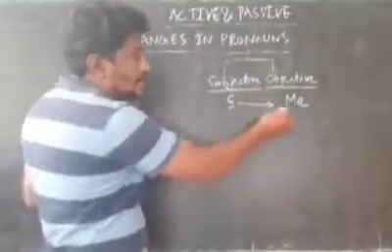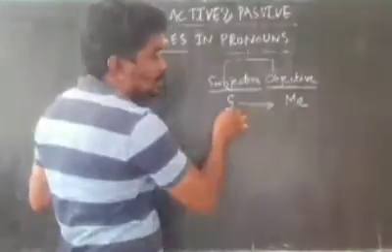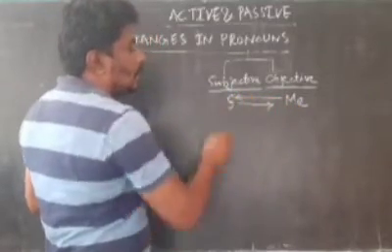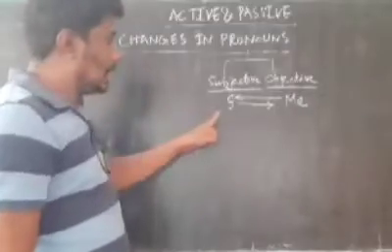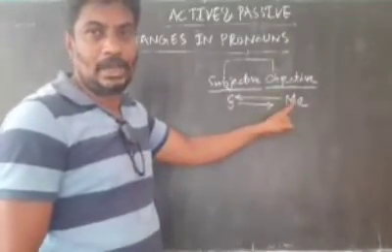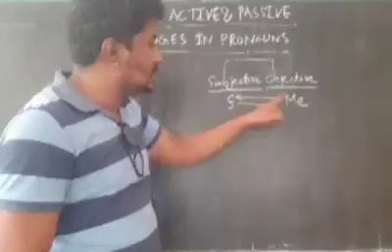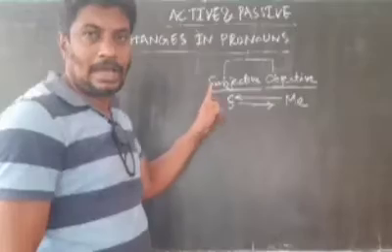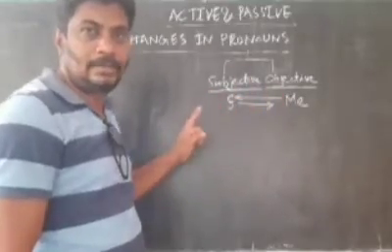And when this me goes from objective case to subjective case, it changes from me to I. I changes to me when it is written in objective case. When the object is written in subjective case, this me changes to I. I to me, me to I.